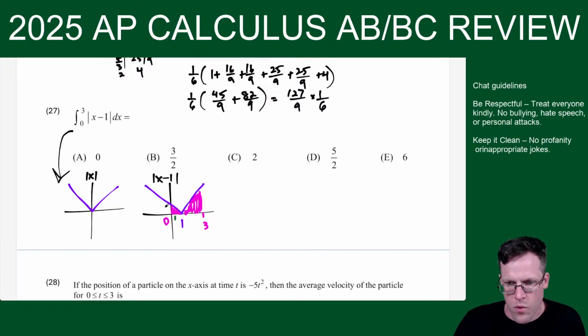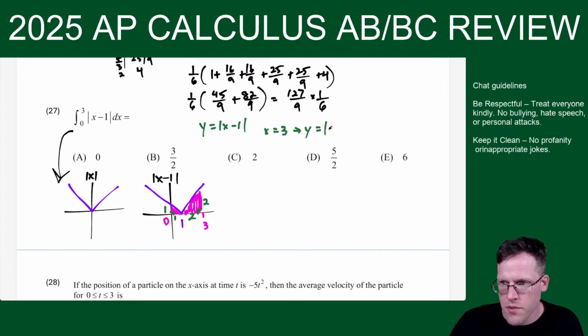Okay, so this is 1, 1, and a right angle. This one from 1 to 3 is a jump of 2, and this is 2. And if you're wondering, wait, how do you know it's 2? Well, if y equals absolute value x minus 1, when x equals 3, we get y equals absolute value 3 minus 1, which is 2. So that's how we know.